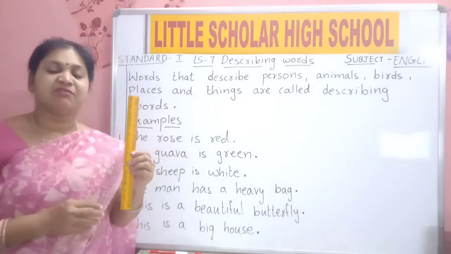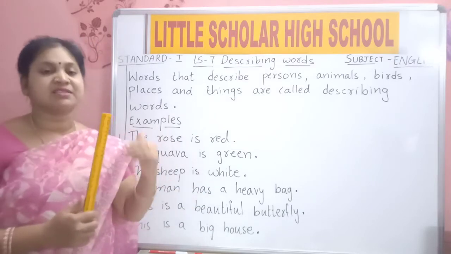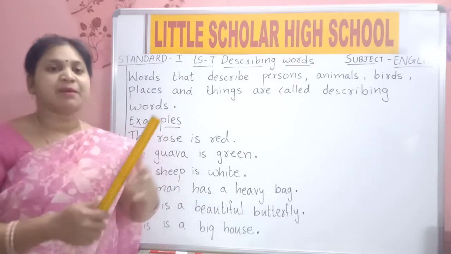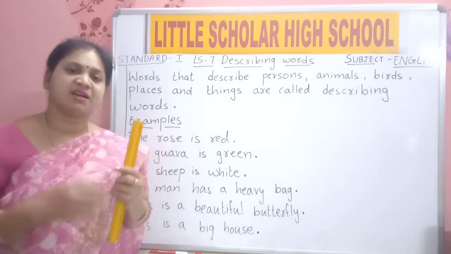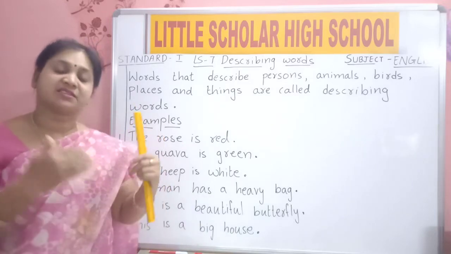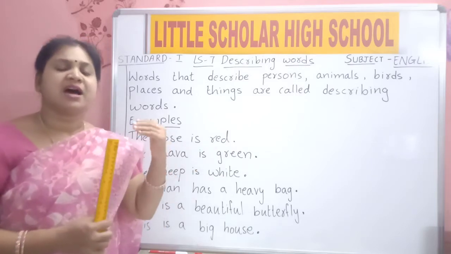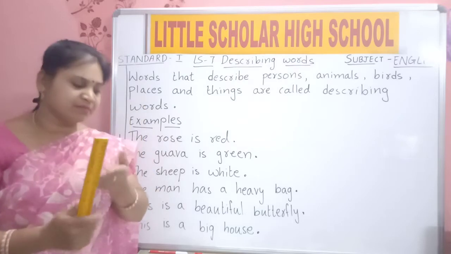So, describing words are words saying something about someone, some animal, some bird, some things, or some place. They say something about some places, or about some people, or about some things.